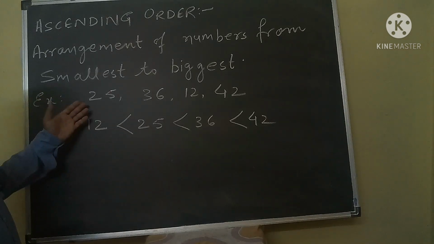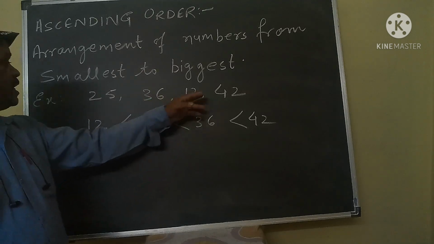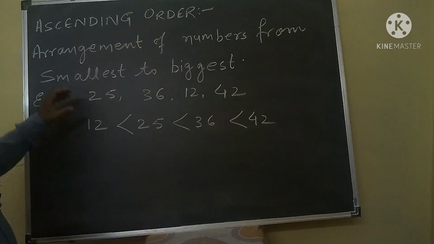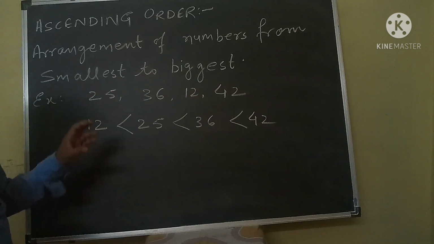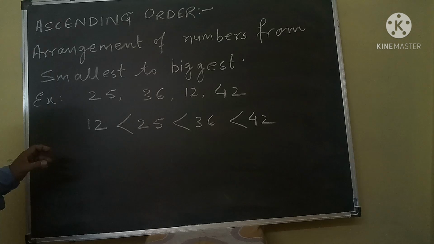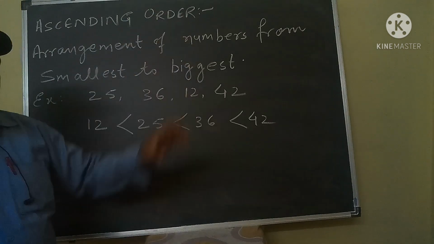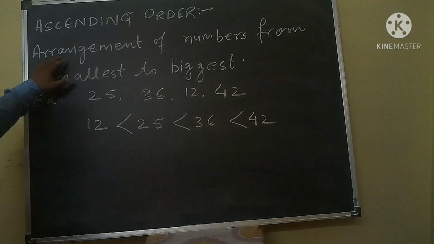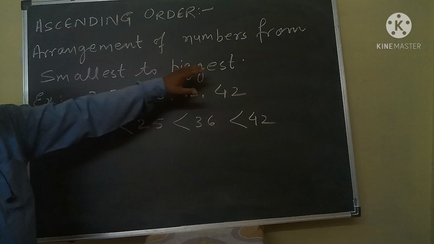Suppose there are four numbers: 25, 36, 12 and 42. These four numbers are not in proper order. Now we will arrange these numbers in ascending order. Ascending order means arrangement of numbers from smallest to biggest.